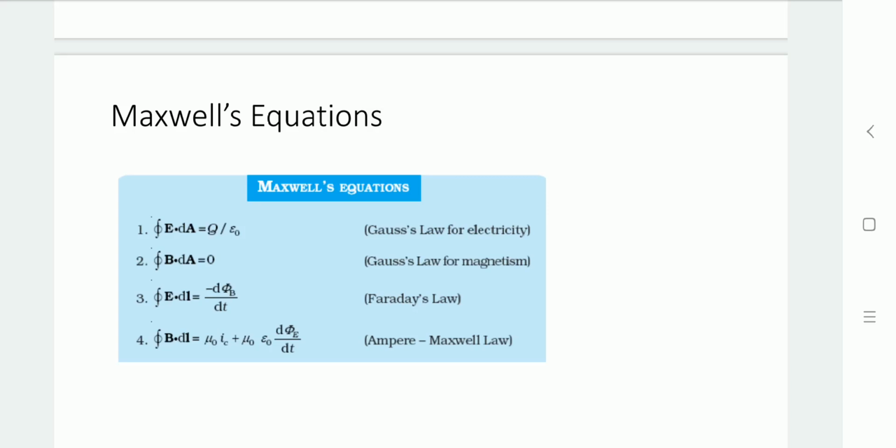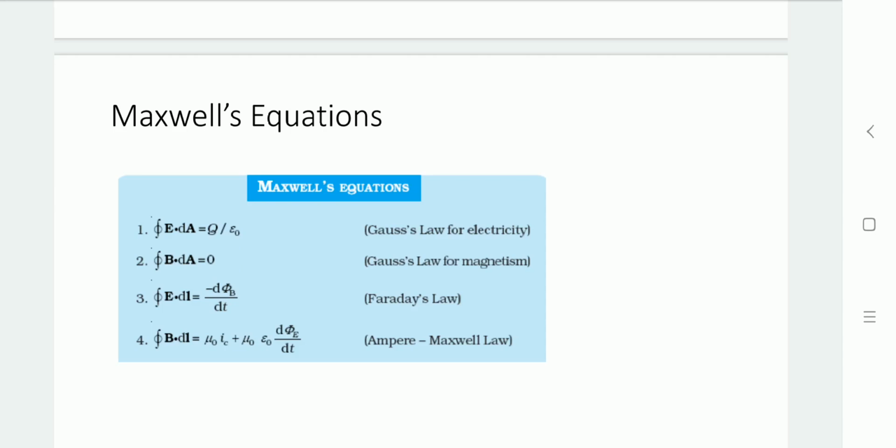The third law of Maxwell's equations is based on Faraday's law. It suggests that the electric field integrated in a closed loop with respect to the straight line dl gives the magnetic field variation. If a change in the magnetic field is available, it gives the electric field in terms of flux. So the closed integral of E dot dl equals minus d phi B by dt.